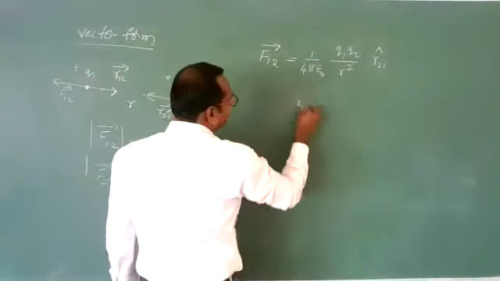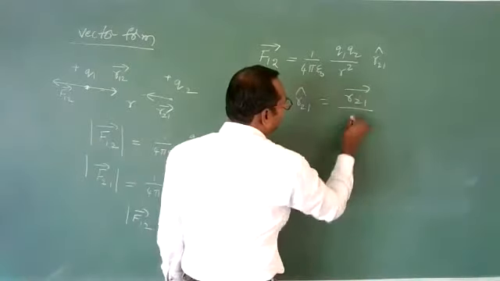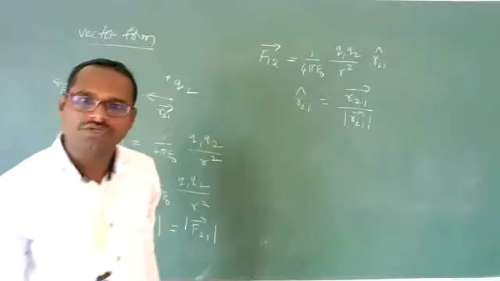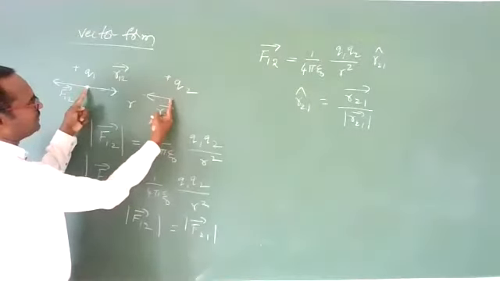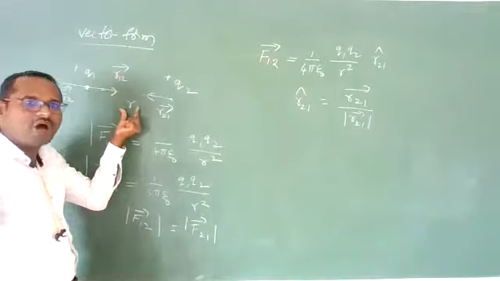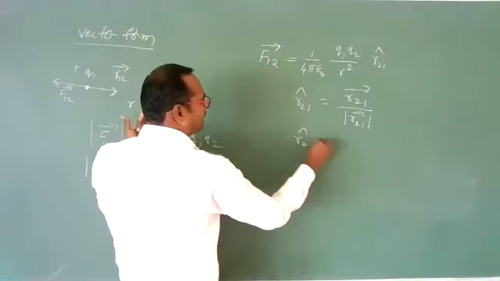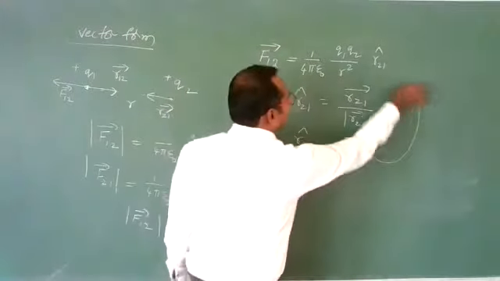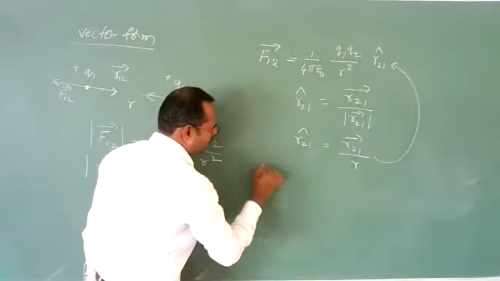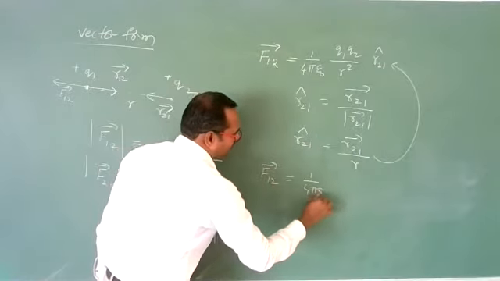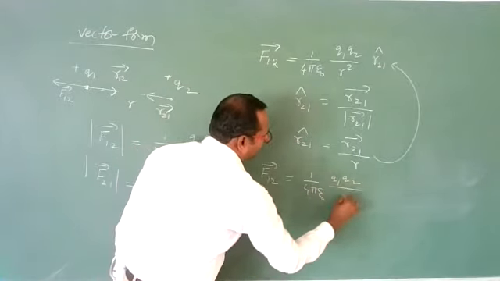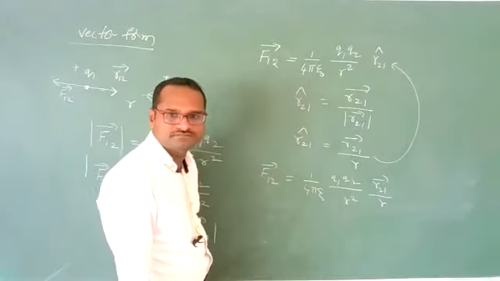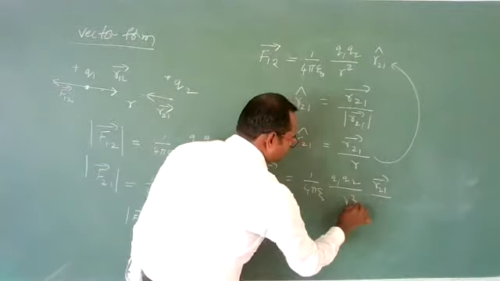And we know R21 cap is nothing but R21 bar divided by modulus of R21 bar. Modulus of R21, from here to here, is nothing but R. So R21 cap can be written as R21 bar divided by R. Replace here. You'll get force on 1 due to 2 in vector form is 1 by 4 pi epsilon naught Q1 Q2 by R square into R21 bar divided by R. Means it will be R cube.